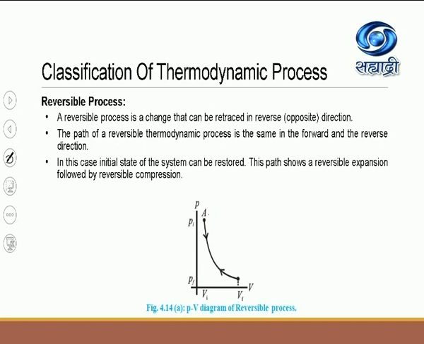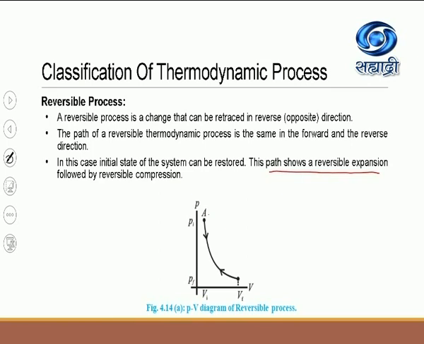Now the system undergoes a thermodynamic process. Remember, the first part AB represents the reversible expansion. So when the system undergoes a process of reversible expansion, that is indicated by the path AB in the PV diagram. Now, what do you mean by a reversible process?